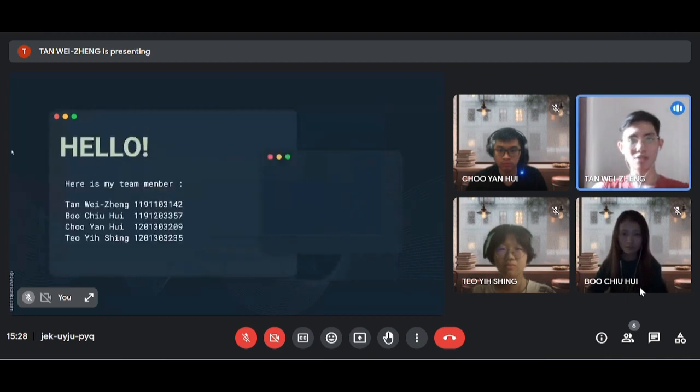Before going any further, I would like to introduce my team members, which are Bo Chiu Hui, Chu Yan Hui, and also Teo Yin Xing.